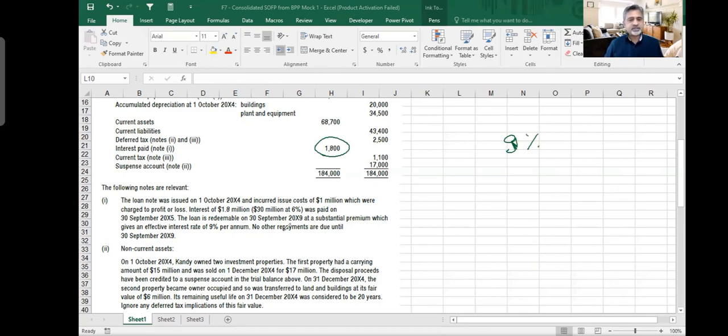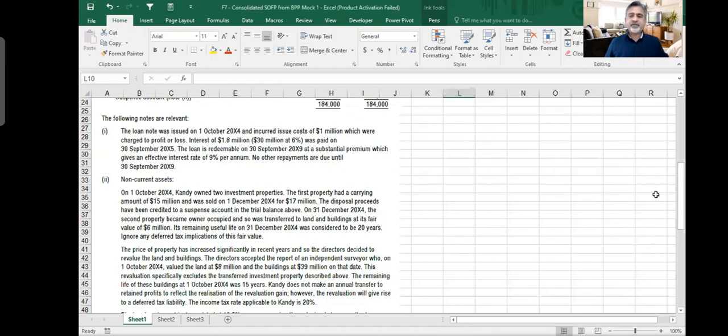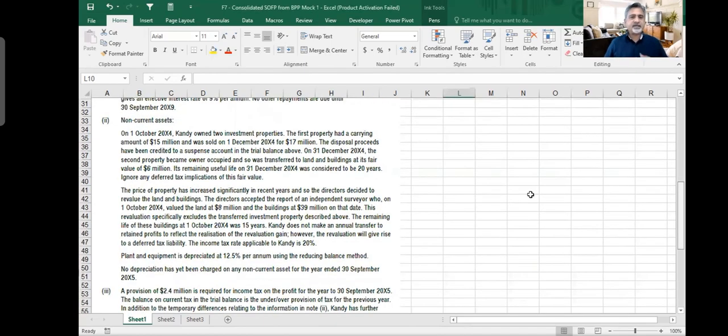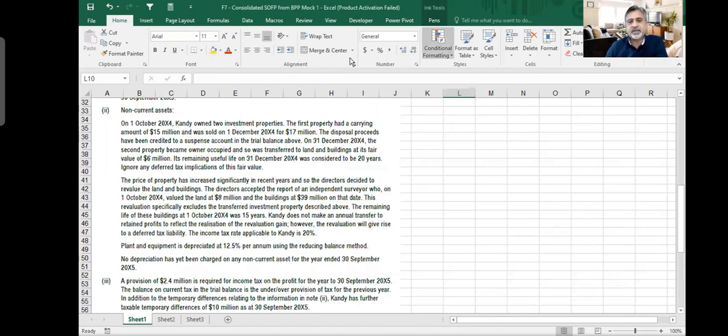Okay, so this is our first working. We will calculate this first, note working 1. In the exam you can start doing it now, or you can read further. Let's read further, and then we will make the calculation one time, because now I will give explanation and then I will start doing it. But in the exam, this working note number 1 is sufficient to start your calculation of interest expense or loan note calculation. You can start making it here if you are in the exam, because if you read too much, you will get confused.